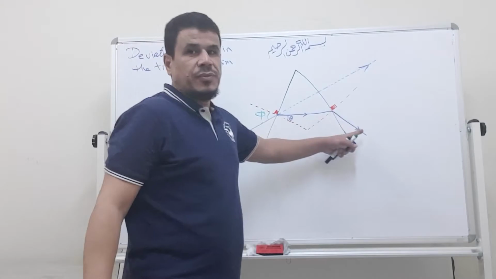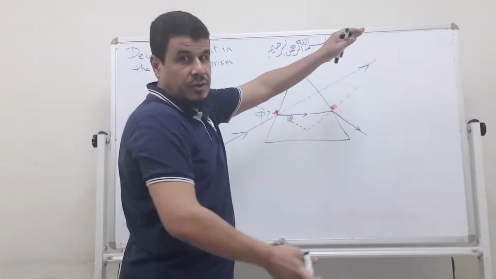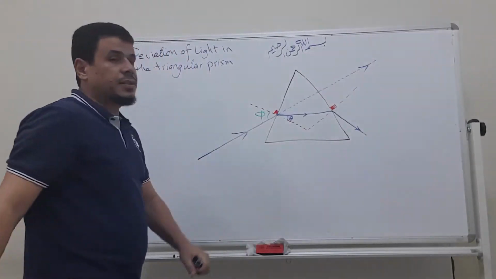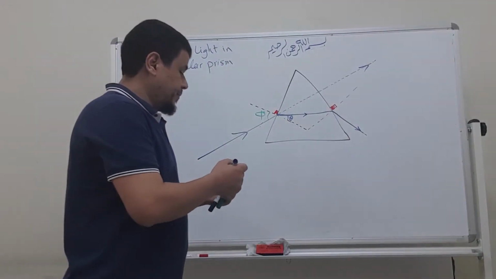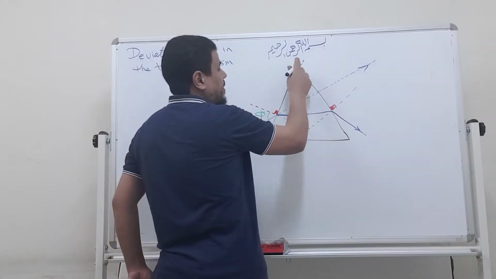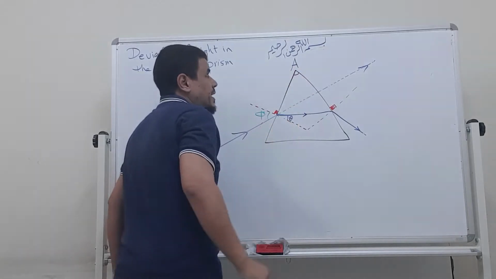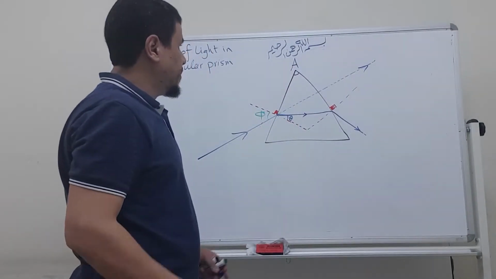Tamam. This prism has an apex here, which is the angle here. The apex angle is A, for example.